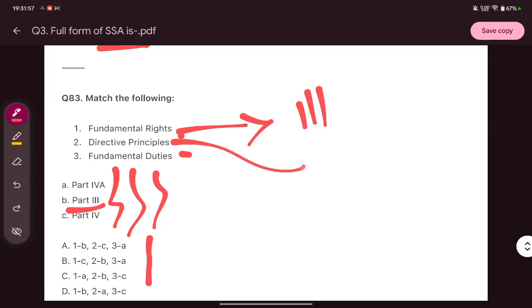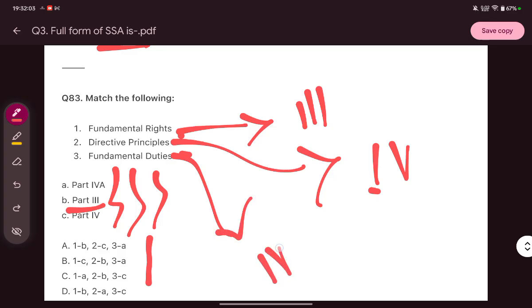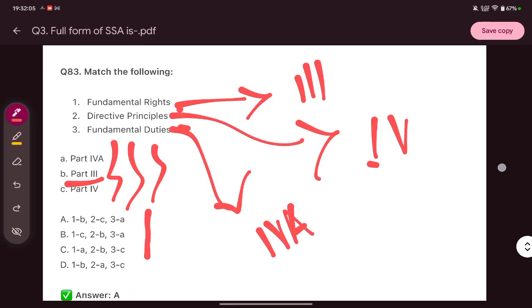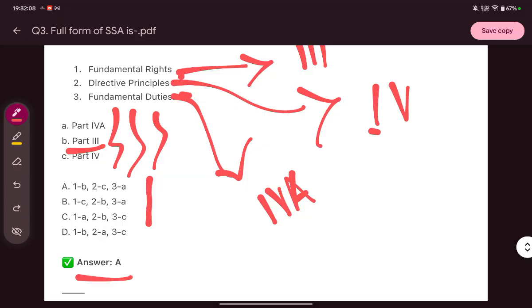Directive principles are part 4, and fundamental duties are part 4A. Answer is C. 1 is B and 2 is C, and 3 is A, that is part 4A.